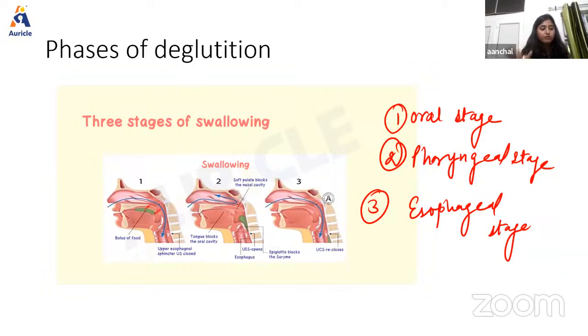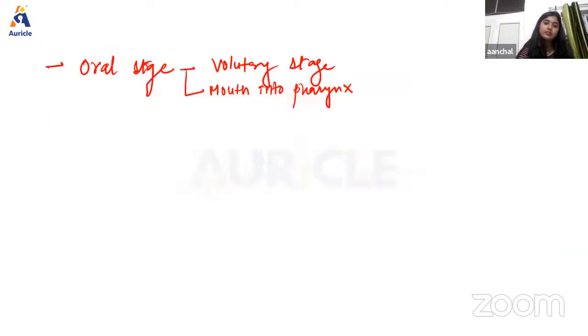Then forceful contraction of the tongue against the palate produces a positive pressure in the posterior part of the oral cavity, and finally in this way, with the help of the tongue, the food goes from the mouth into the pharynx. Okay, now next we have another stage, that is the pharyngeal stage.